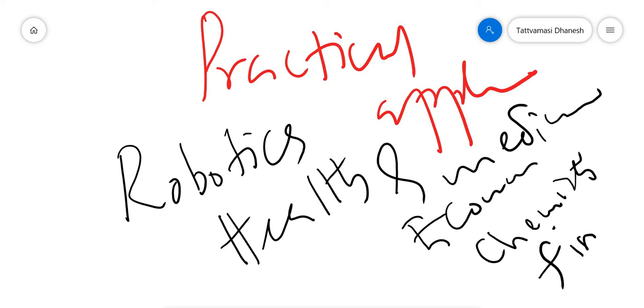In all these areas we use reinforcement machine learning. So these are all the practical applications of reinforcement machine learning.